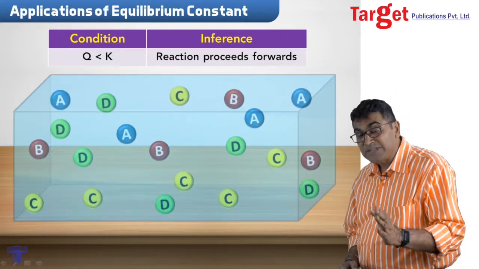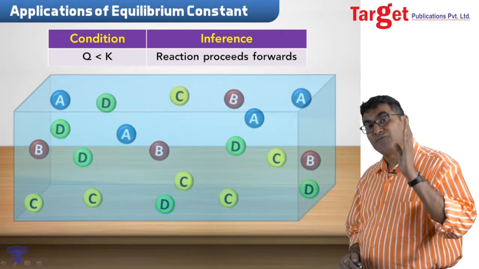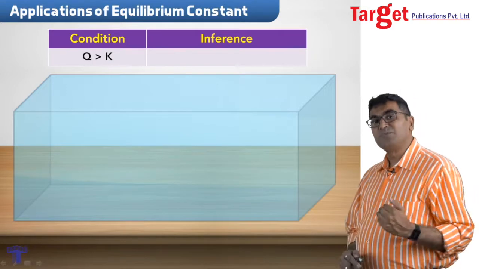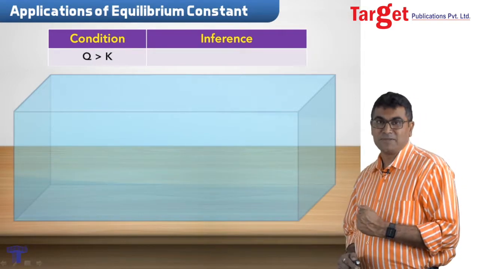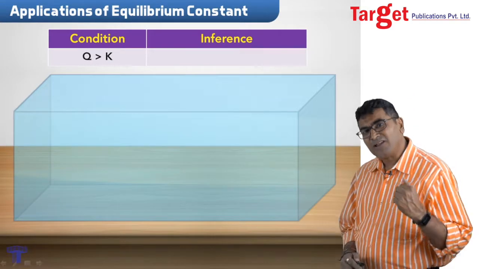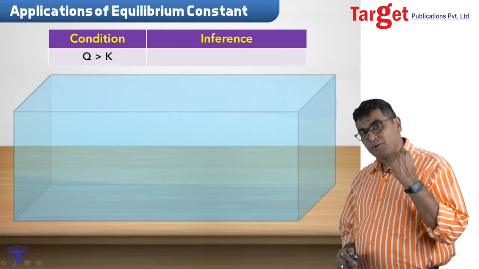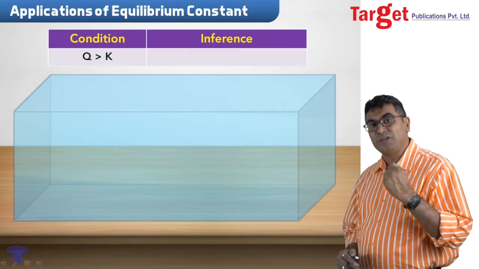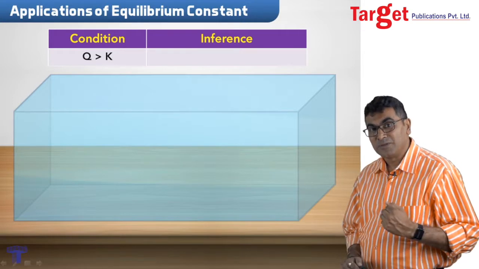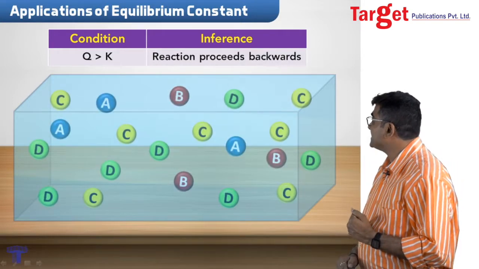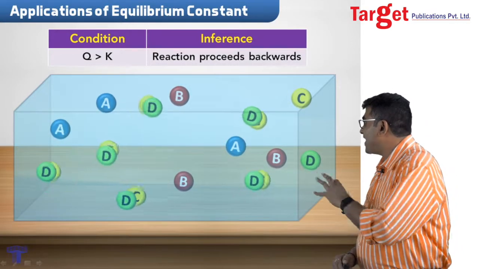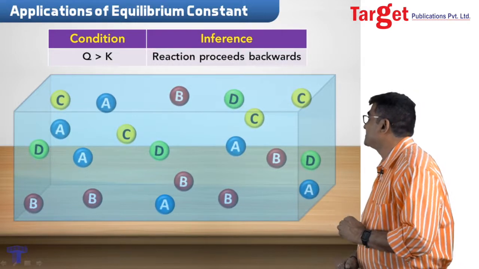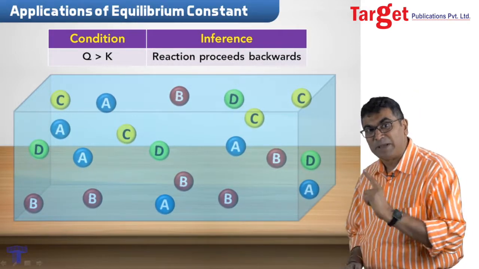This basically means that the reaction proceeds in the forward direction. But suppose Q is more than K, what does that mean? This means that there are a large number of products, they have already crossed the stage of equilibrium, they are more than what you expect to be there with respect to equilibrium. So what would happen? In this case, the products would react, they would interact, and they will give rise to reactants. So the reaction proceeds in the backward direction.